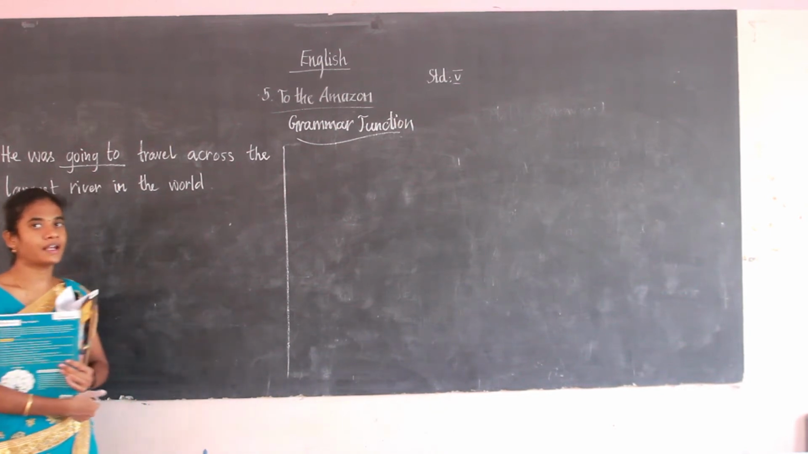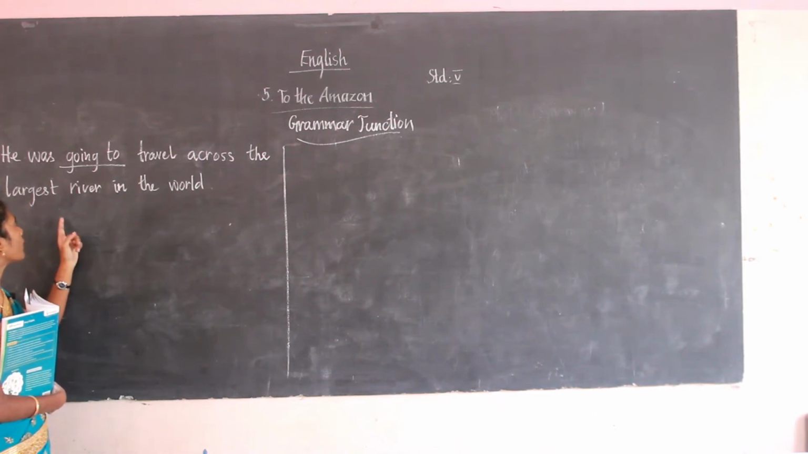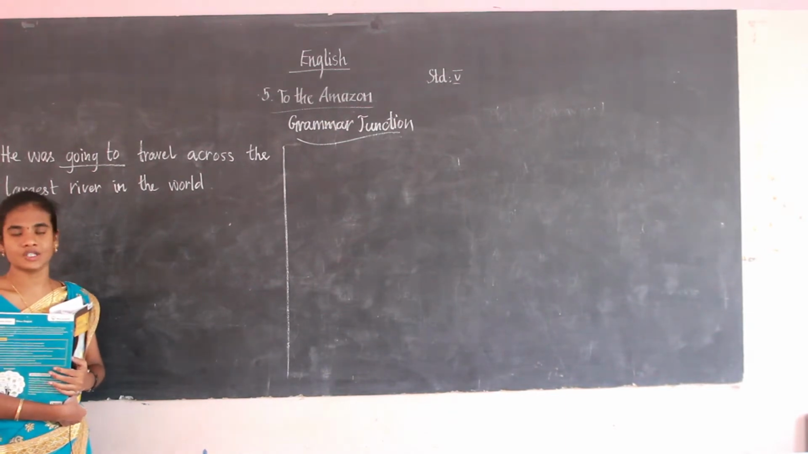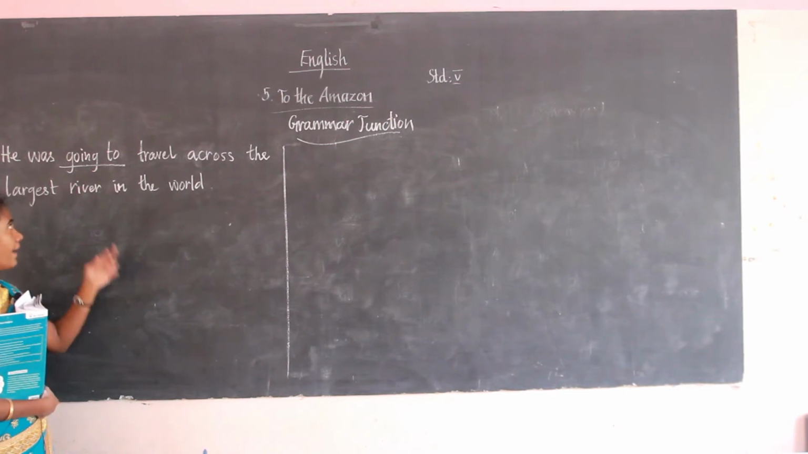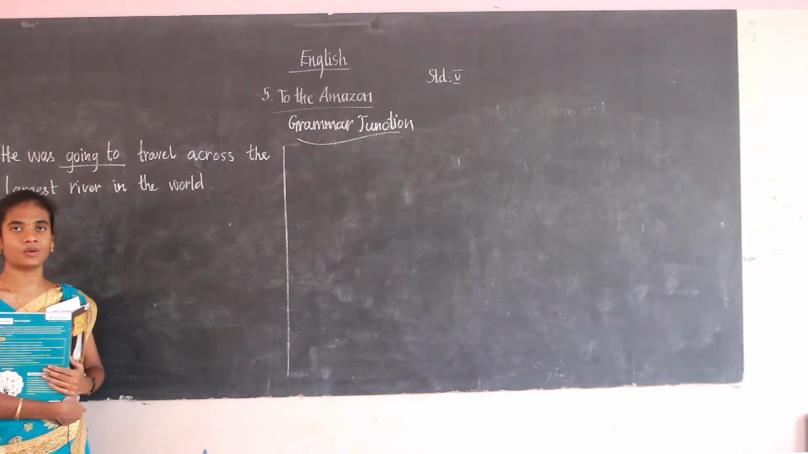Okay, so here I have written the lines from our story, that is, he was going to travel across the longest river in the world. Okay, who is going to travel? That is, he is going to travel to the Amazon river. So here I have underlined the words going to. What does going to mean? What tense will it be? Can you guess? Any idea?